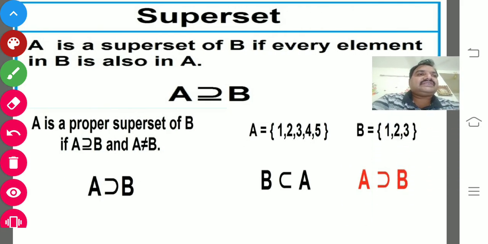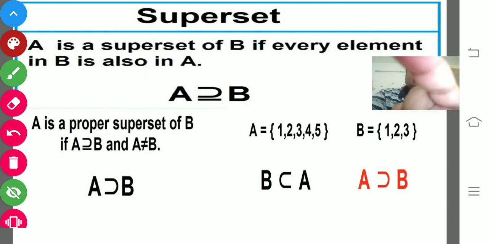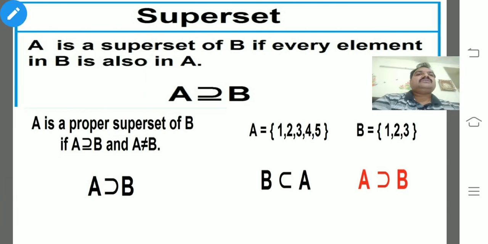In superset, we don't need to discuss much more, because if you understand the concept of subset, superset is automatically the converse. A is a superset of B if every element in B is also in A. So we can read it as A is a superset or equal to B, or A is a superset of B. Here one example is given.